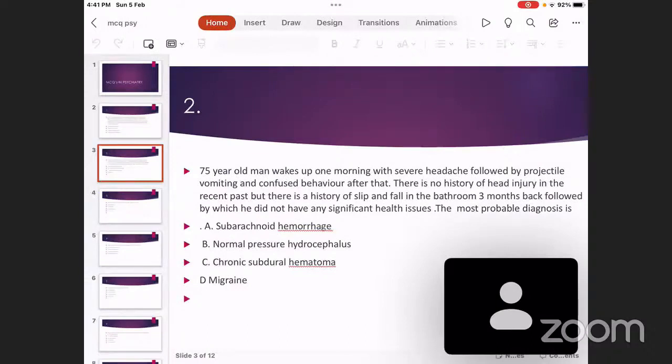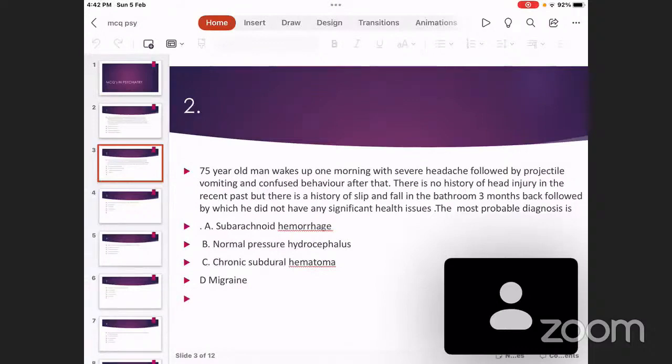Here, there is no recent head injury. Usually, as we all know, a question can come from surgery or radiodiagnosis regarding which of the following is an indicator to take a CT scan following head injury. Some of the indicators which say that a CT scan should be taken as an emergency are severe, intractable headache, vomiting, bleeding from the nose or ears, and seizures. If any of these 4 things are present, a CT scan should be taken immediately.